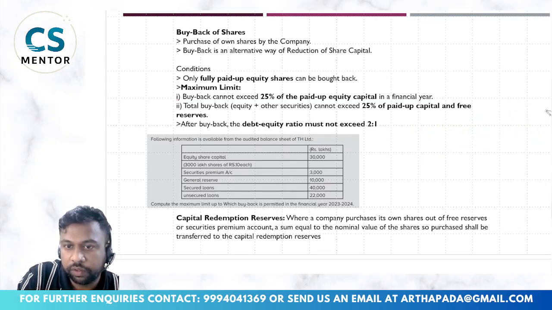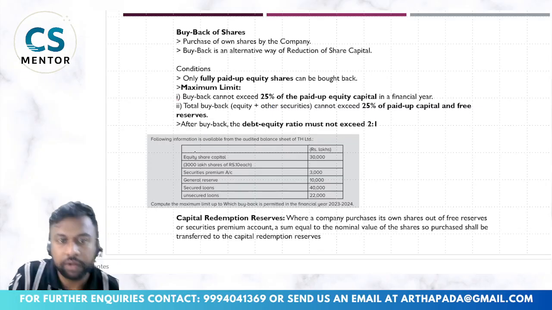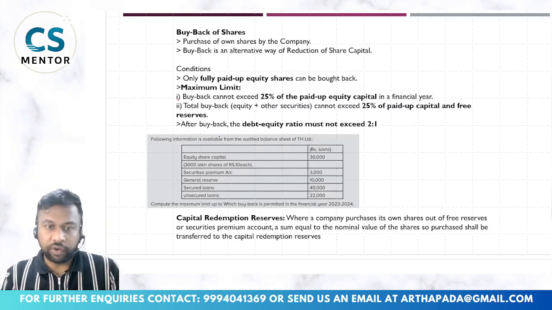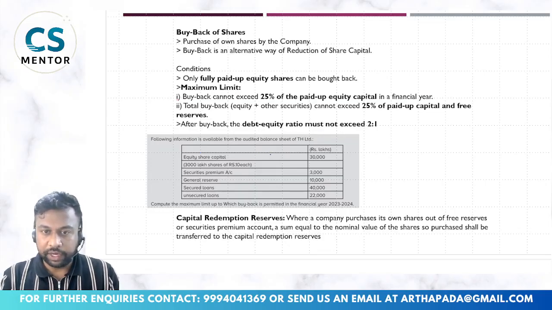Okay, so we will see one example quickly which is given in the module, and how to calculate the maximum limit for the buyback. What is given: the following information is available from the audited balance sheet. Equity share capital is 30,000 rupees in lakhs, that is 3,000 shares of rupees 10 each, fully paid. You can see 3,000 into rupees 10, 30,000.